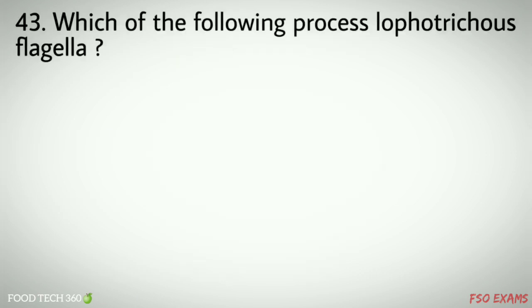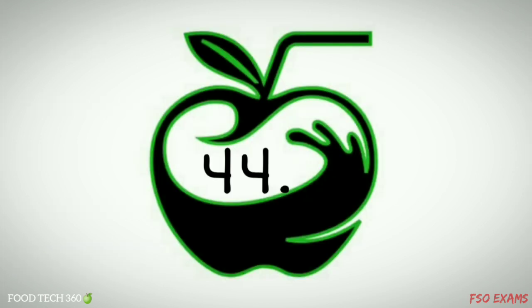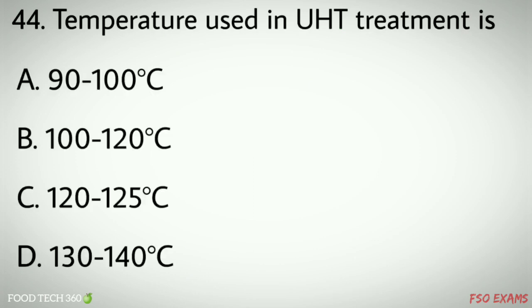Question number 43. Which of the following has lophotrichous flagella? Options: A. Pseudomonas species, B. Spirulina species, C. Acetobacter species, D. Escherichia coli. Correct answer D. Escherichia coli. Question number 44. The temperature used in UHT treatment is: A. 90 to 100 degrees Celsius, B. 100 to 120 degrees Celsius, C.